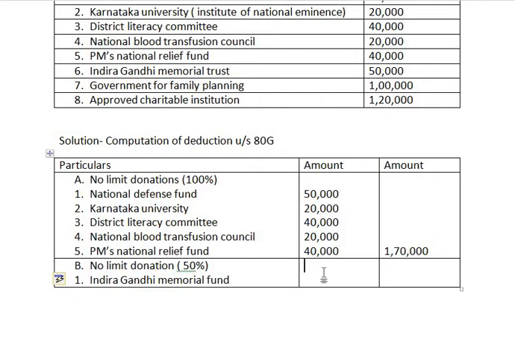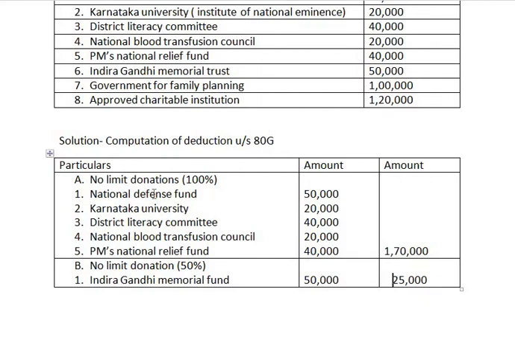And what is the amount contributed in Indira Gandhi Memorial Fund? It is 50,000. So 50,000 is the amount which is donated, but what percentage is qualified for deduction? It is 50%. So 50% of 50,000 comes to rupees 25,000. I hope you are understanding this.